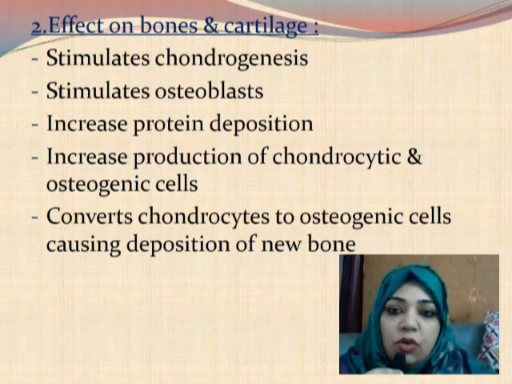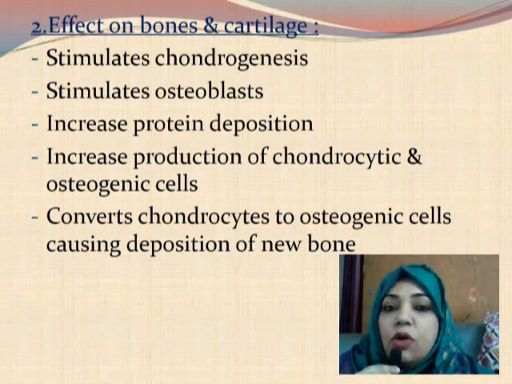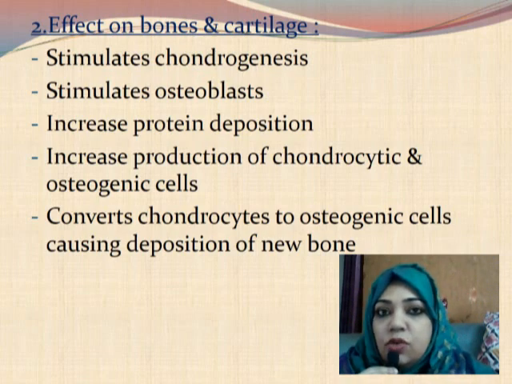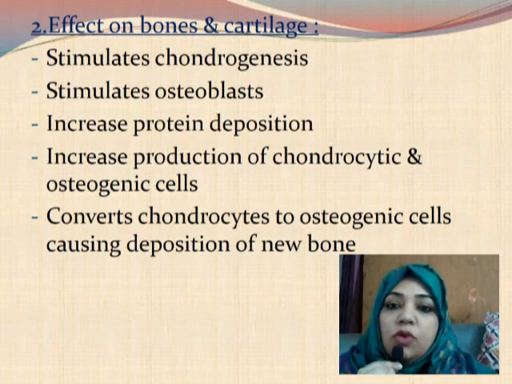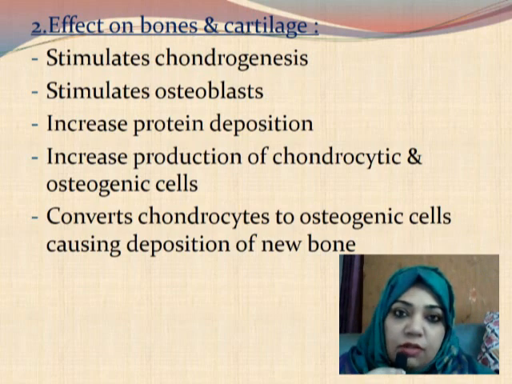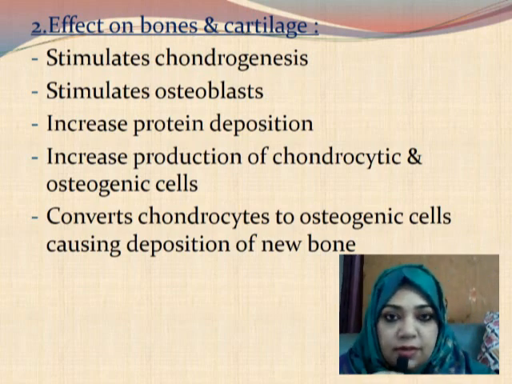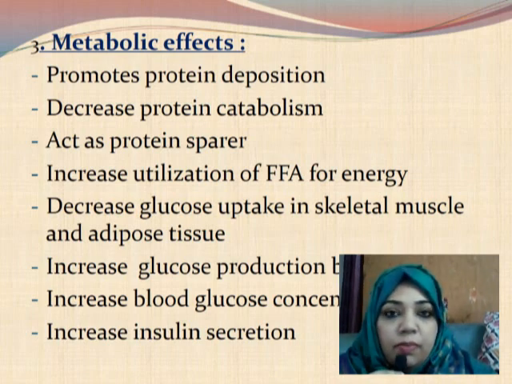So you can see that growth hormone has an effect on chondrocytes, chondrogenesis, and also has an effect on osteoblasts and osteocytic cells. And lastly, it converts the chondrocytes into bone cells, that is the osteogenic cells. So the effects of growth hormone on bones and cartilage are very important and essential for the growth of a human person. Now the metabolic effects. When we talk about metabolic effects, we want to see the effects on carbohydrate, protein and fat.